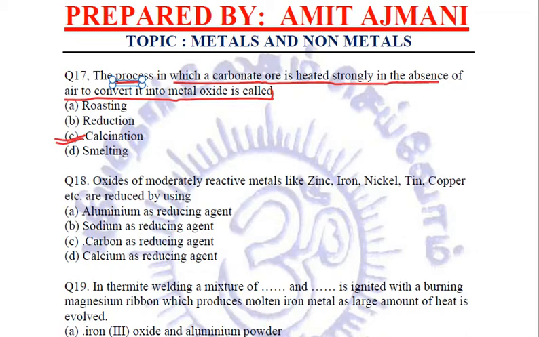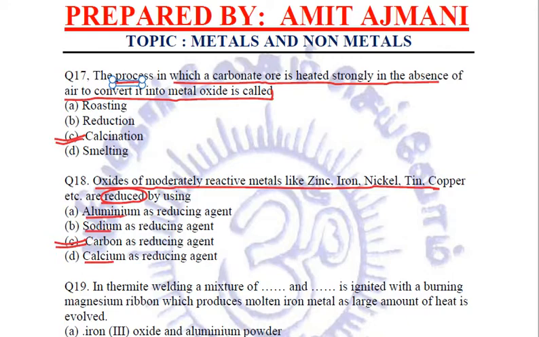Next question is, oxides of moderately reactive metals like zinc, iron, nickel, tin, copper, etc. are reduced by using carbon as a reducing agent in the form of coke, right? Because we are talking about moderately reactive metals. If they had been more reactive metals, then we must have used aluminium or sodium or calcium.